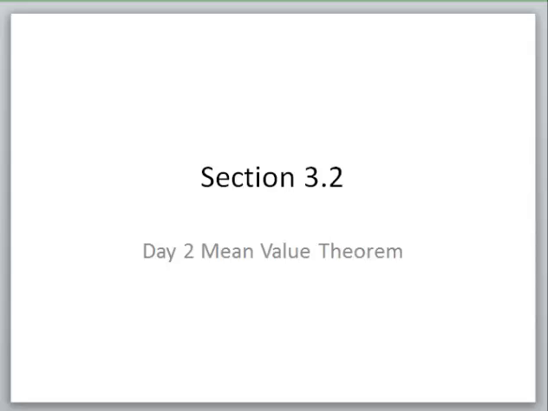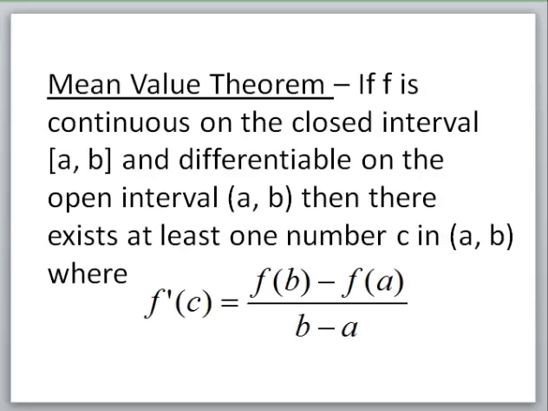Okay, yesterday we talked about Rolle's theorem, and today we're going to talk about the mean value theorem. You'll notice some similarities between them. If f is continuous on the closed interval, and if it's differentiable on the open interval, those are the two cases we had to have yesterday, then there exists at least one number c where the derivative, the slope of the tangent line, equals, hopefully you recognize this as the slope of the secant line.